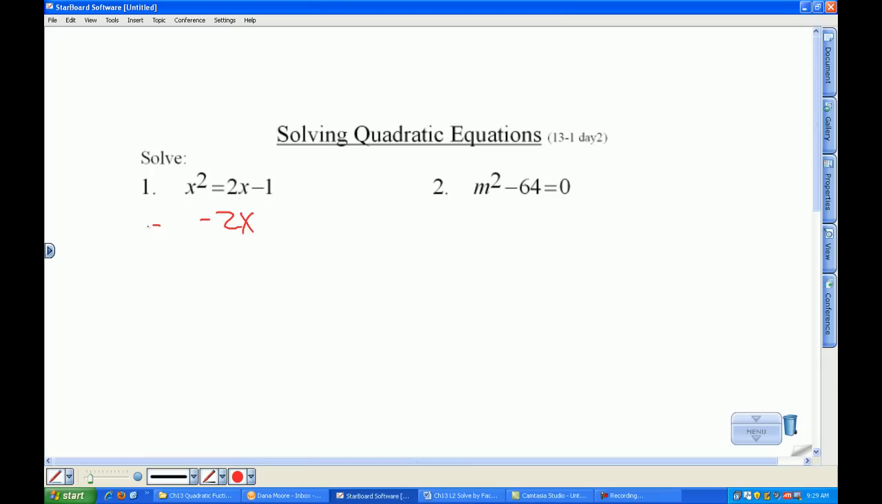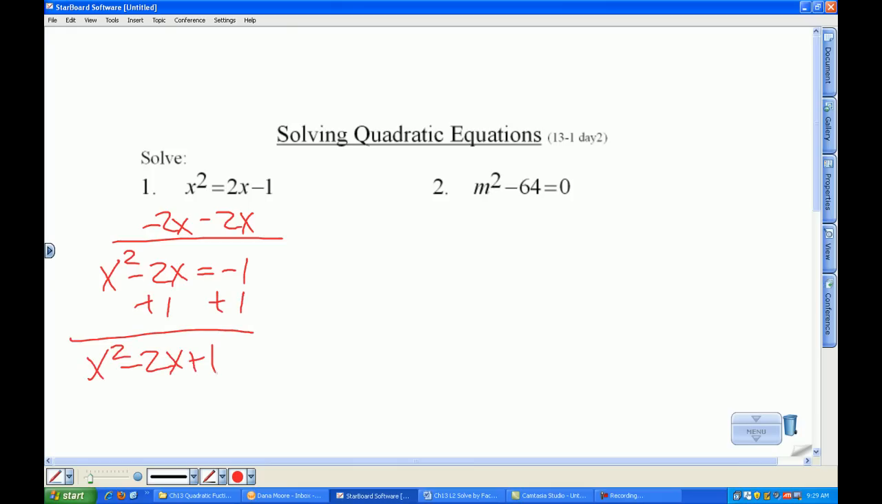So I'm going to subtract 2x from both sides, getting x squared minus 2x equals negative 1. Then I'll add 1 to both sides. X squared minus 2x plus 1 equals 0. I'll make my puzzle. AC is 1, B is negative 2. Factors of 1 that add to be negative 2 are negative 1 and negative 1. So this becomes x squared minus 1x minus 1x plus 1 is equal to 0.